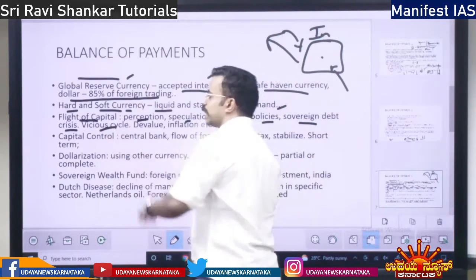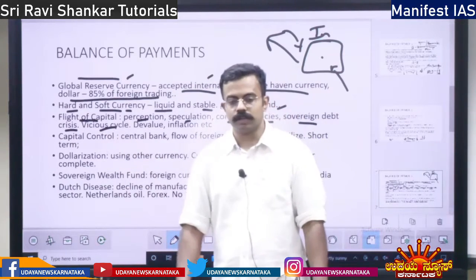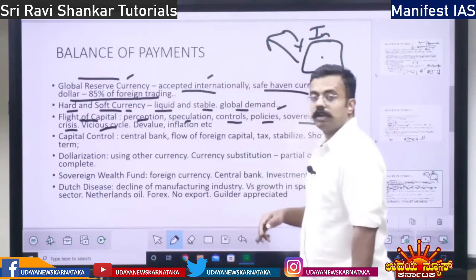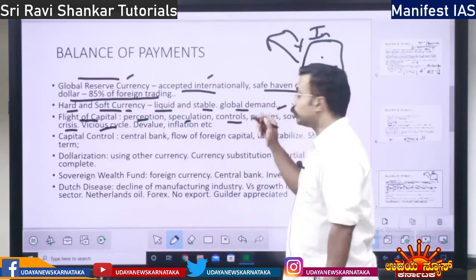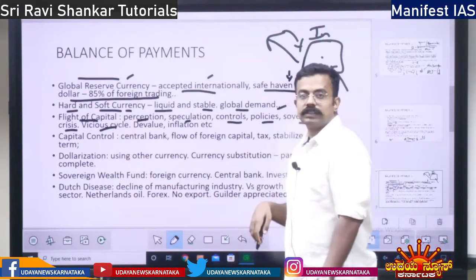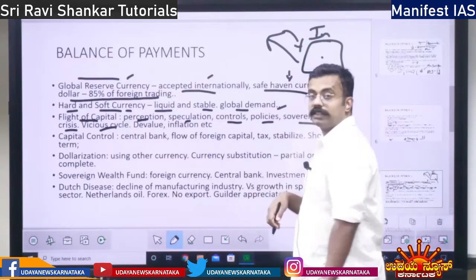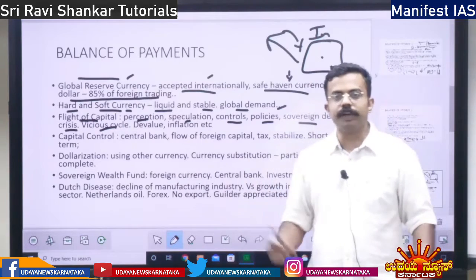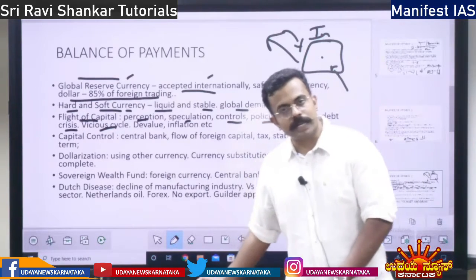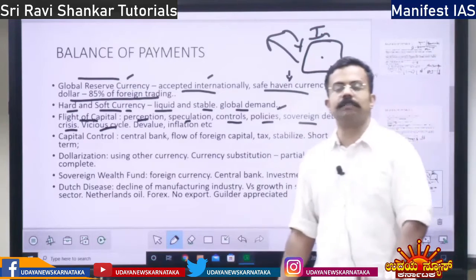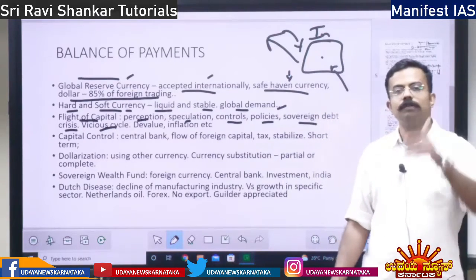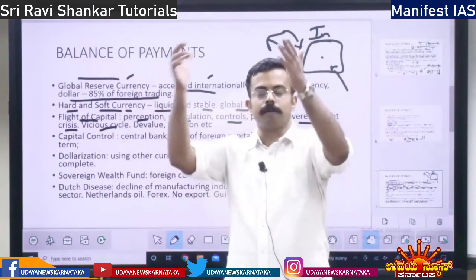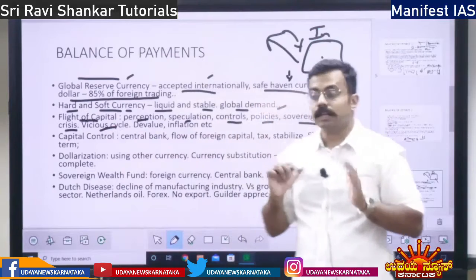This is a vicious cycle. Vicious cycle means what? Self-reinforcing cycle. See, first the capital goes out. When the capital goes out, currency depreciates. Why does currency depreciate when capital goes out? Because there is no confidence in the local currency. So when the money is taken out of the country, automatically the value of currency, Indian rupee, comes down. When more money comes into India, foreign money, the value of rupee will increase, right?